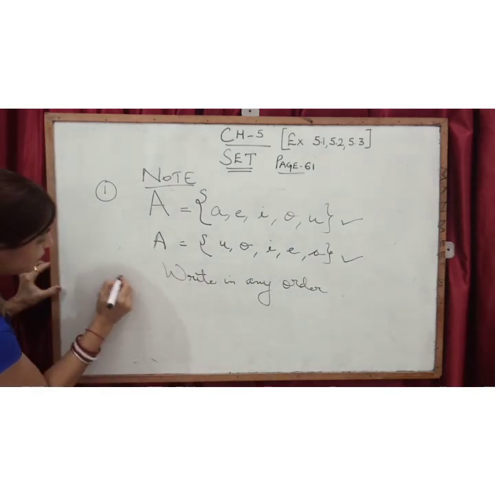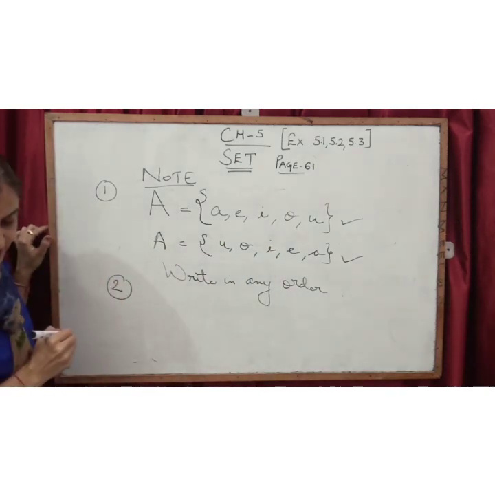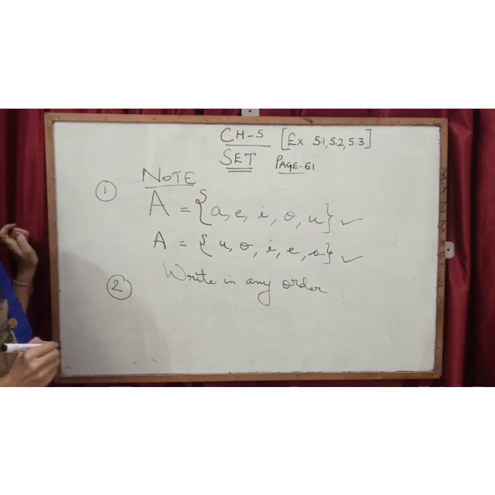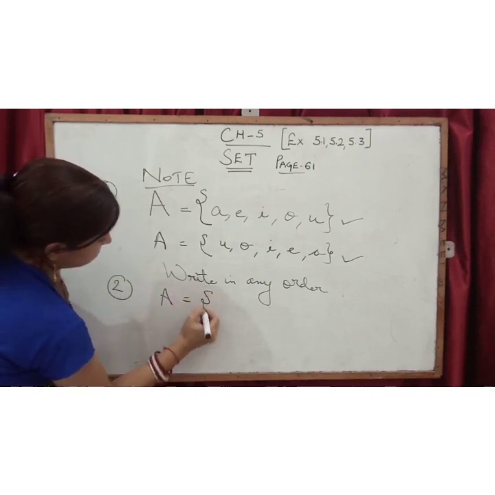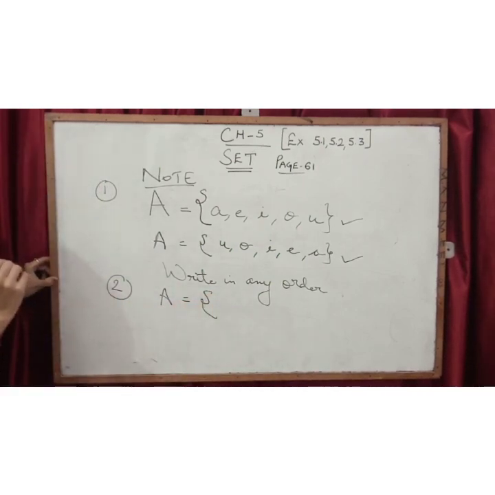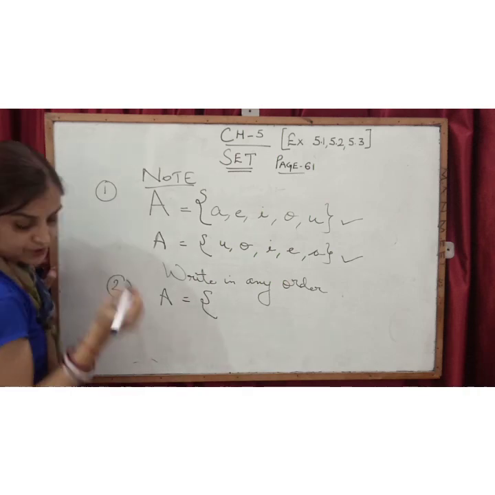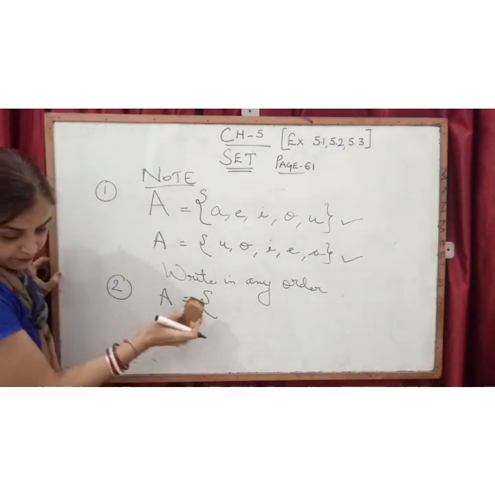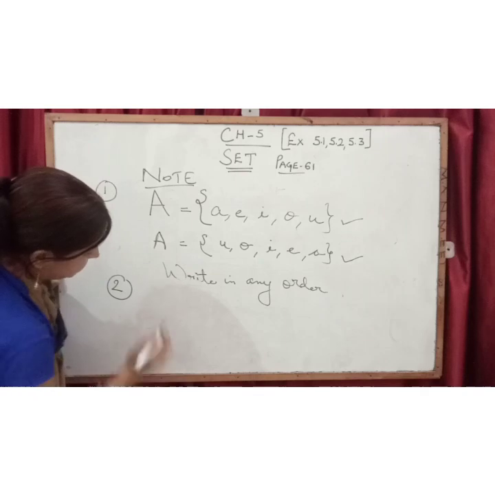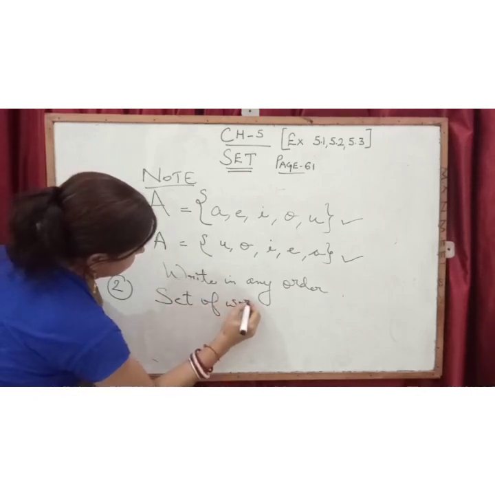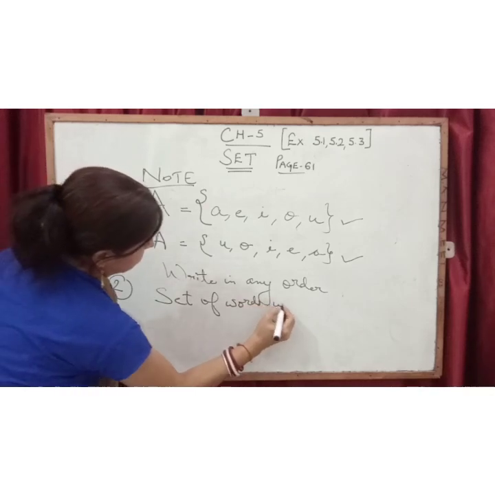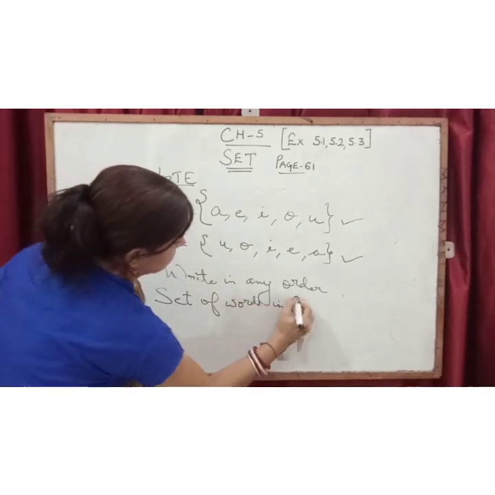Okay, second point is there. See children, second point is that there should not be any type of repetition. Suppose I am taking one example. I am taking the name. Suppose I am taking an example of set of words in Reena.